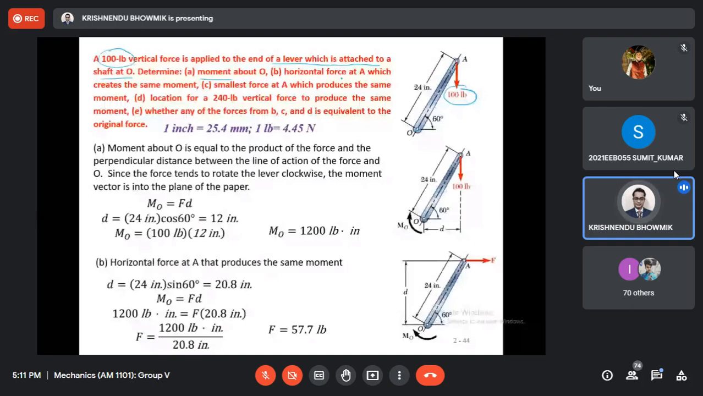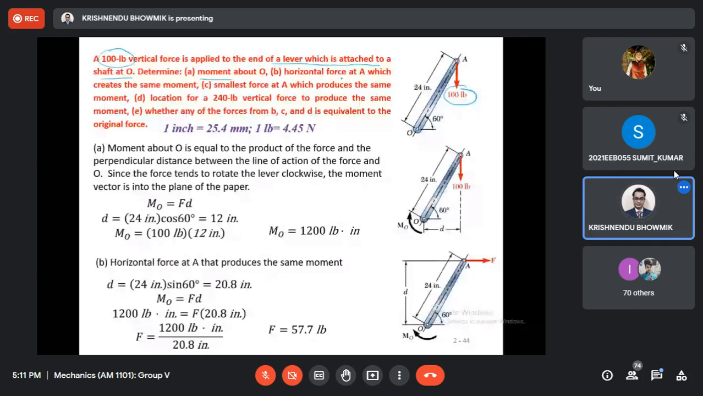moment arm as 24, which is the length here. If I take this way, the moment will be this much, correct? Maximum moment arm can be 24. That has been applied perpendicular to that direction. Next, the location of the 240 pound vertical force to produce the same moment. Whether any of the forces from B, C and D are equivalent to the original force.